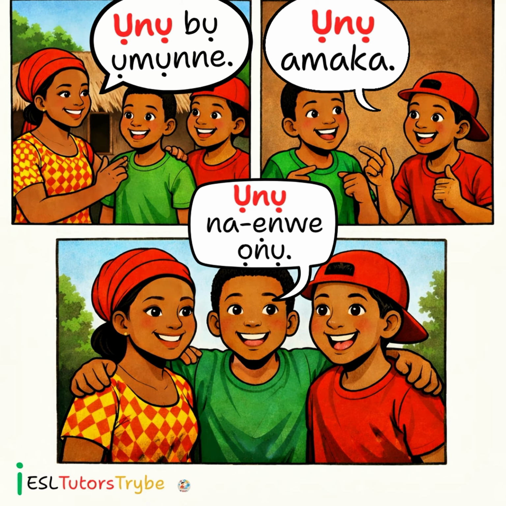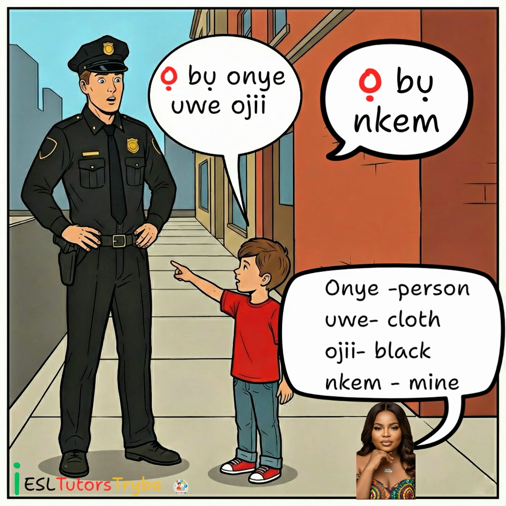Ọ in Igbo means he, she, or it. Ọ is a pronoun he, she, or it. So you say ọ bụ onye uwe ojii, he is a policeman. Onye means person.